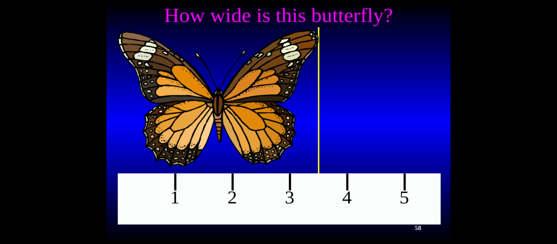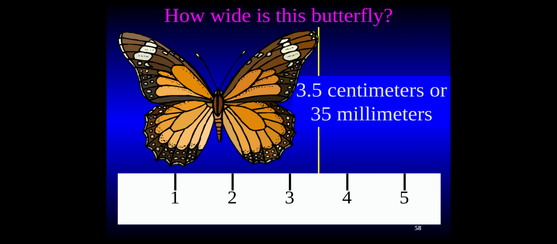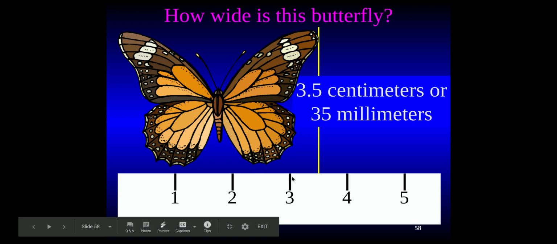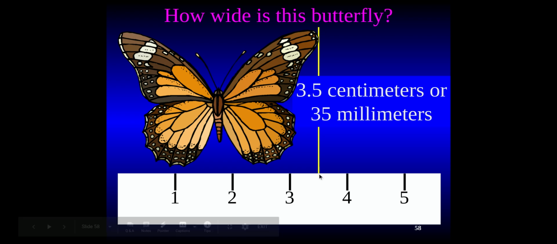How wide is this butterfly? Now, I took away the millimeters, but I still want you to be as precise as you can be. How many centimeters or how many millimeters do you think this butterfly is? I would say this butterfly is either 3.5 centimeters, because we've got 3 centimeters and a half.